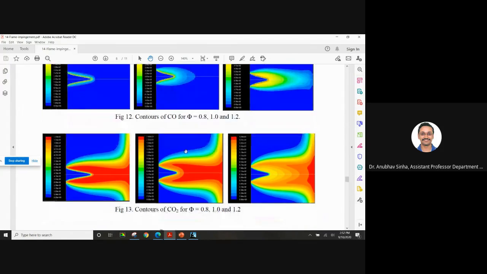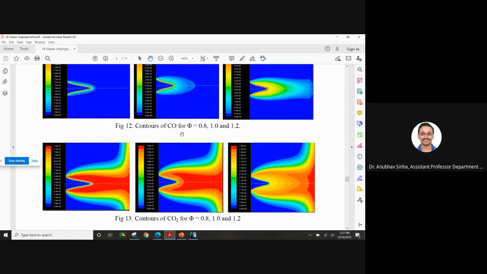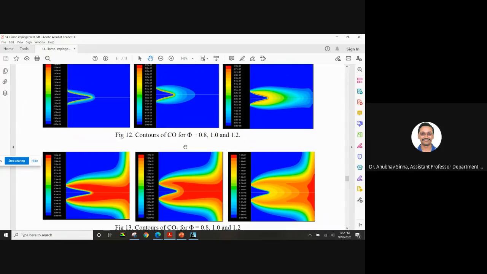If you look at these two plots, so this is CO for equivalence ratio 0.8, 1 and 1.2. This is for CO2, 0.8, 1 and 1.2. So just focus on this one. Okay, center वाले पे focus करो. So this is what I have shown in the PPT. CO is forming here and it is getting decreased. CO2 is, यहाँ से we have some reaction, but the peak is coming here. Here we get maximum CO2.